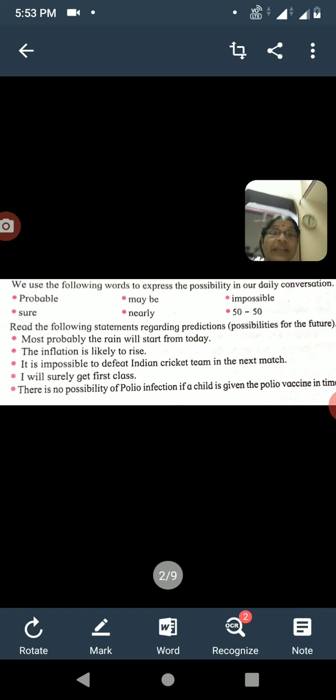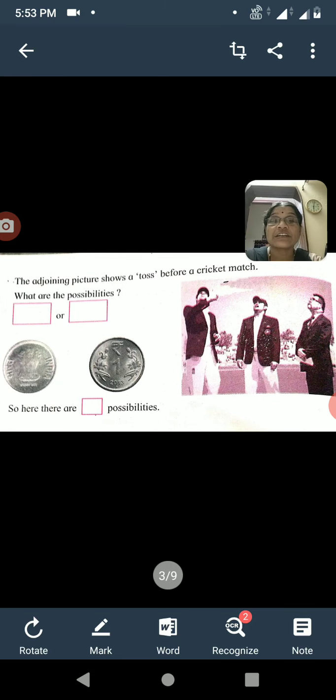This is only the introduction of probability, how we use the probability concept in our daily life. Now the next one, here our chapter truly starts. The picture shows a toss before a cricket match.